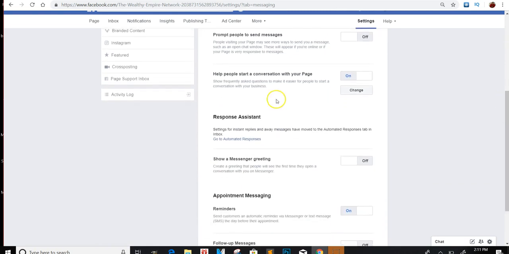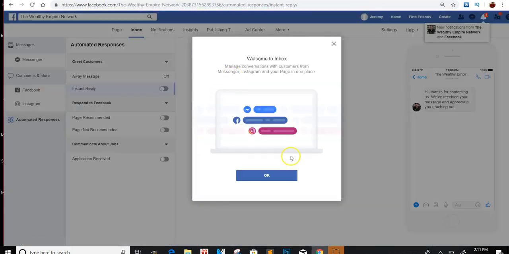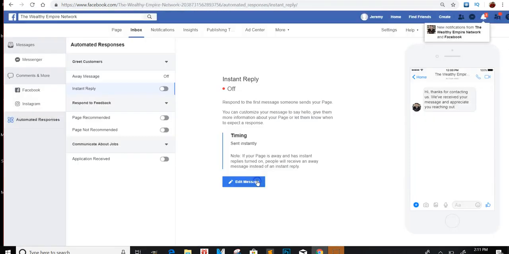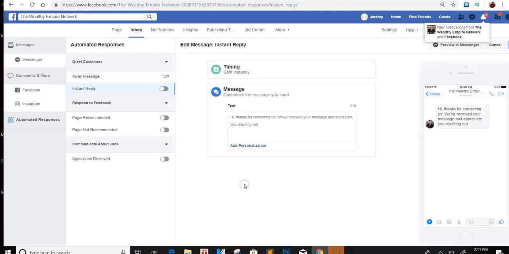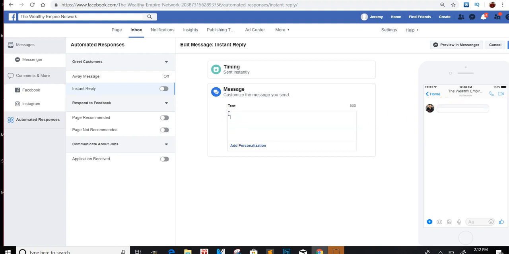So you can do a response assistant. Now you can get automated assistants on your stuff. So for instance, you could edit a message, and as soon as people inbox you, it'll send an automated message to them. So it'll say, hi, thanks for contacting us. Your message is appreciated. Or you can delete this and have it say whatever you want to, right?